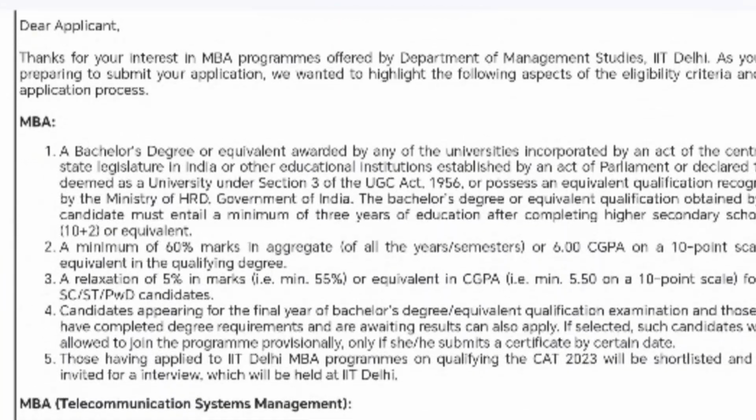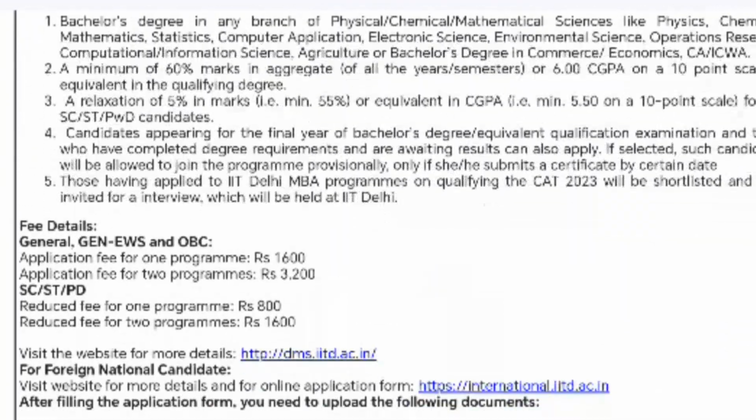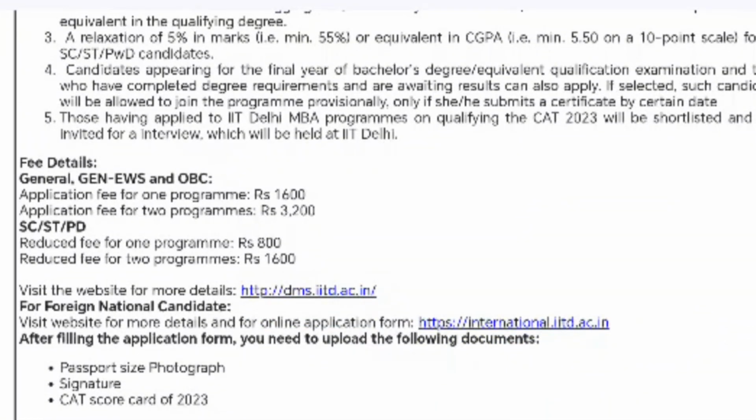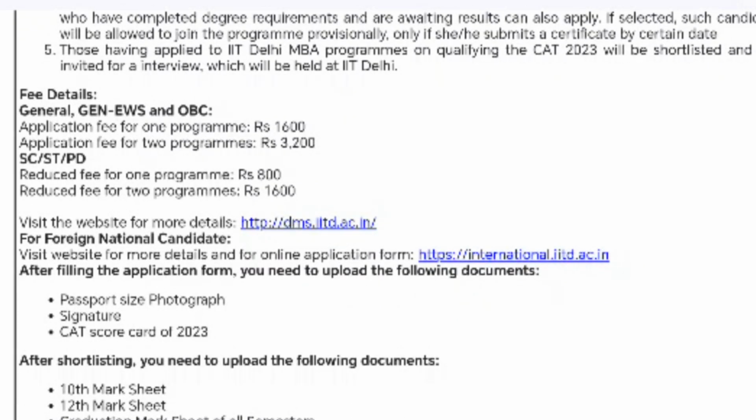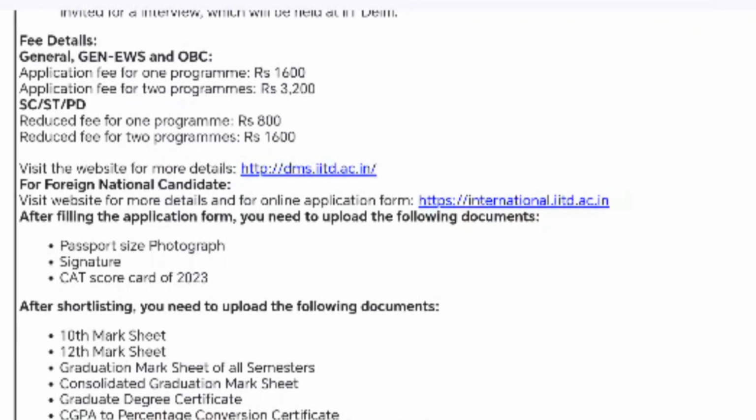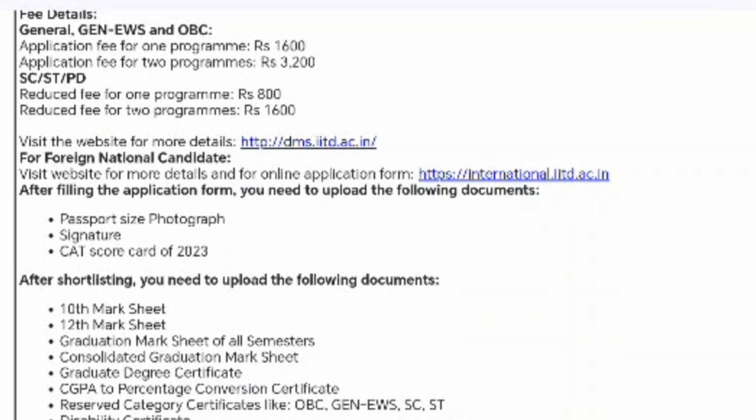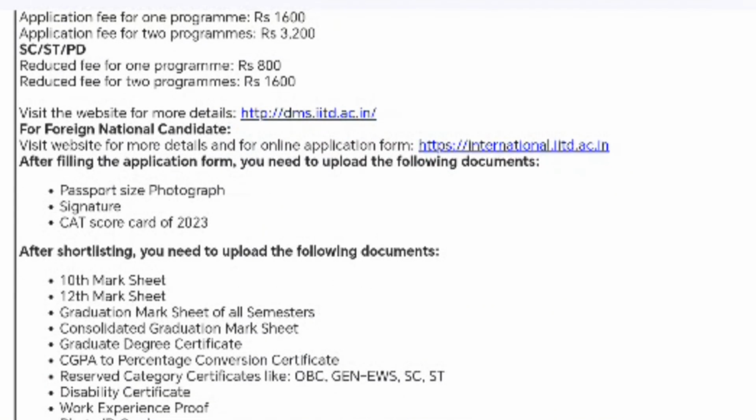Now coming to the fee structure for IIT Delhi. So the application fee for one program is 1600 for the general, EWS and OBC category. And if you want to apply for two programs, then the fee will be 3200 rupees. And if we consider the reserved category, that is SC ST, then for one program the fee is 800 rupees and for the two programs the application fee is 1600 rupees.